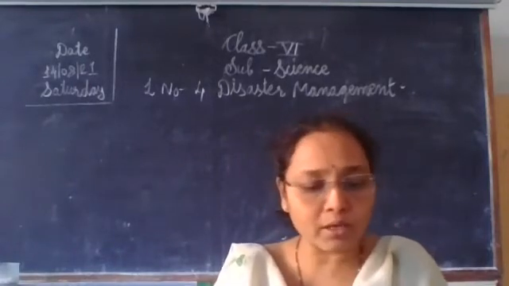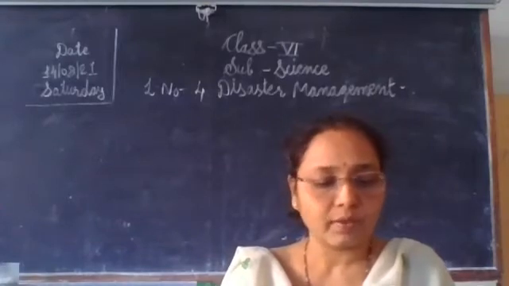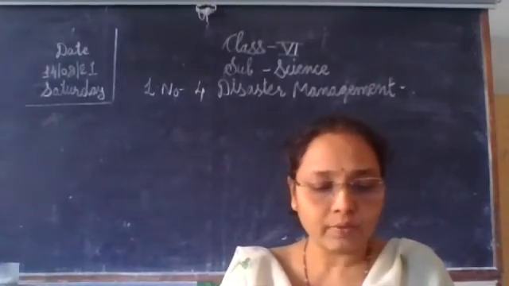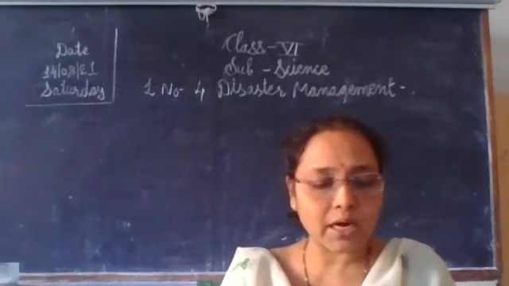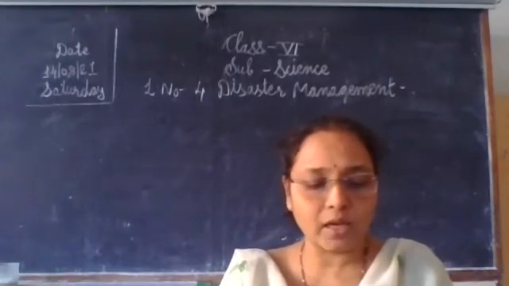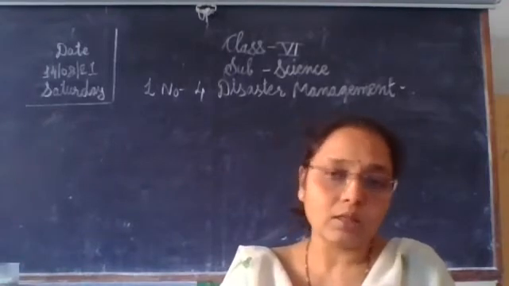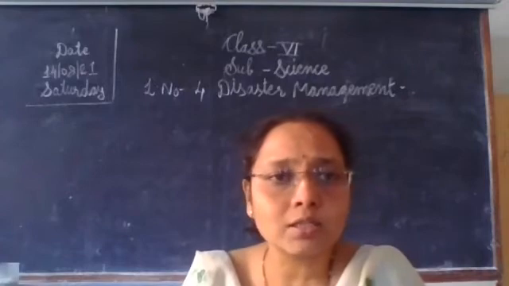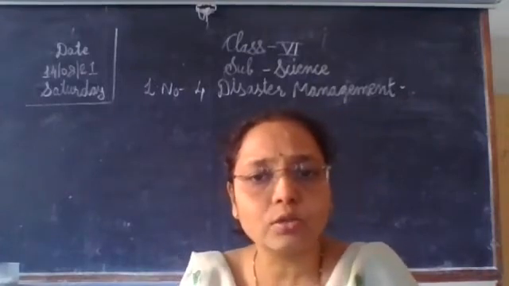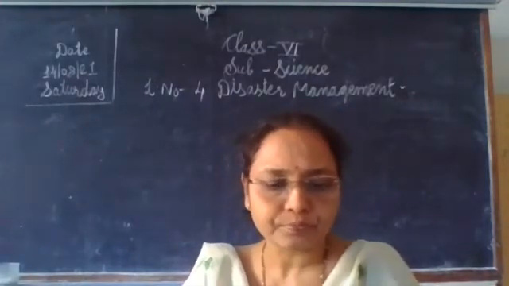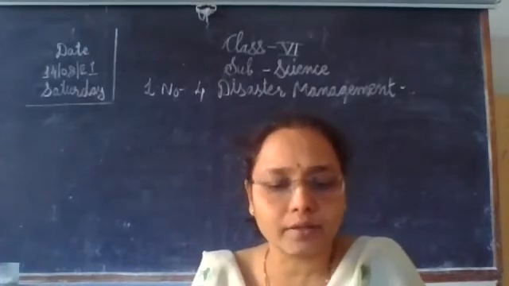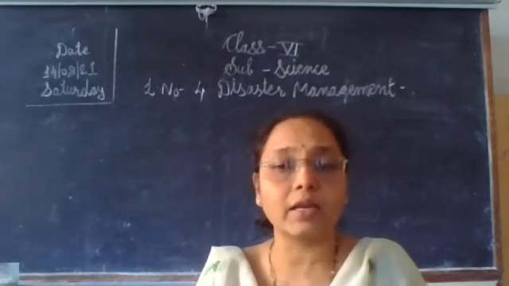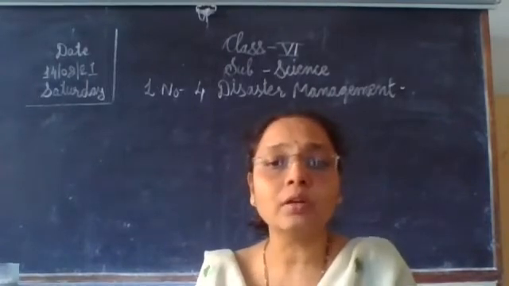Now in November 2015, many people died due to flooding caused by the heavy rains in Tamil Nadu, that means in the Chennai area. That occurred in the 2015 floods. Then in 1993, many people died due to the earthquake in Killari, in Latur district.